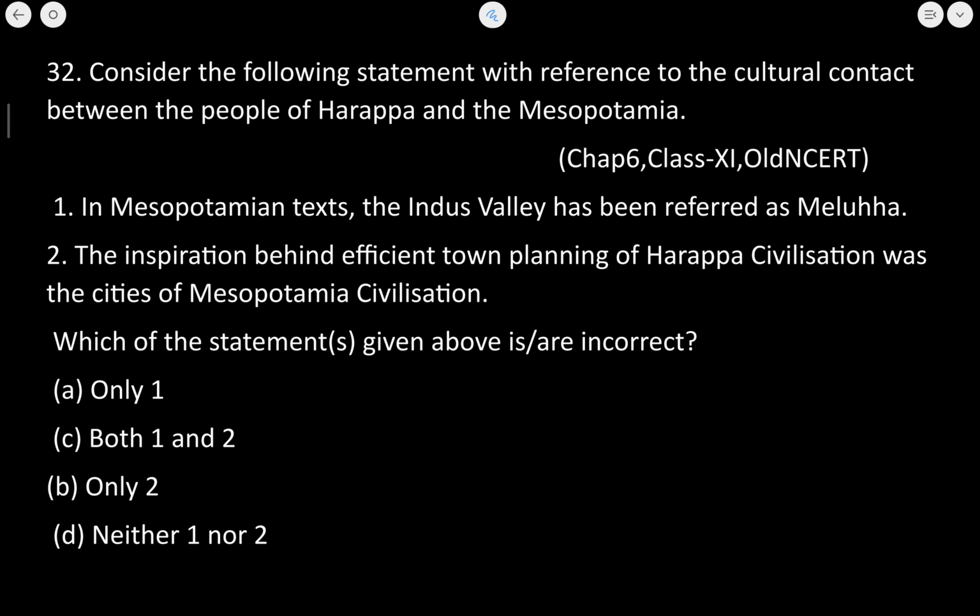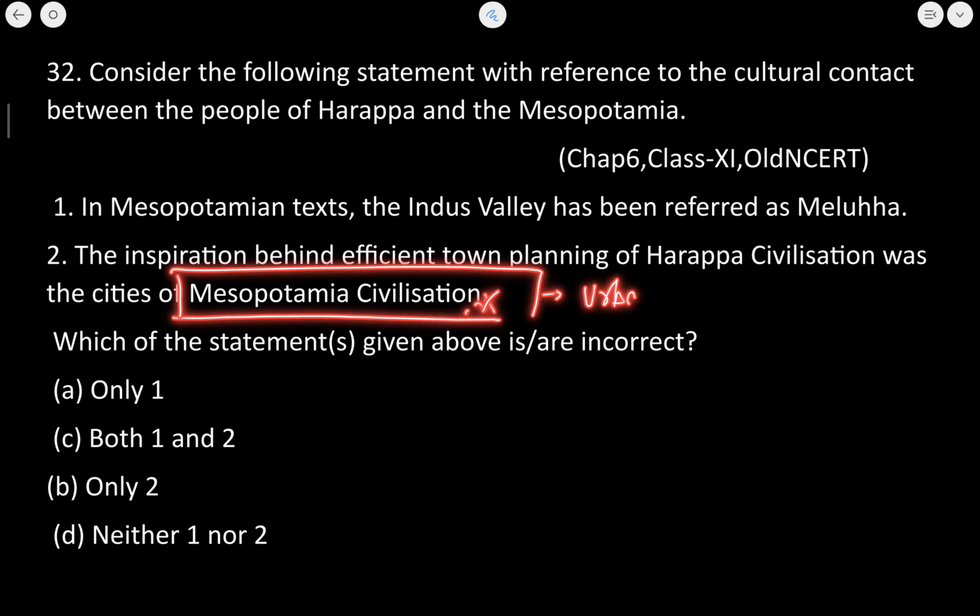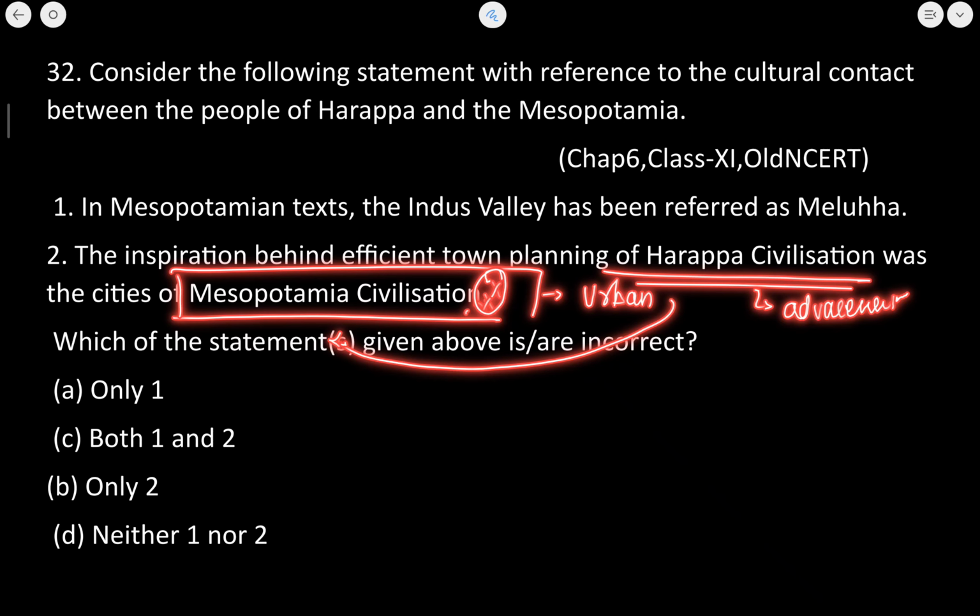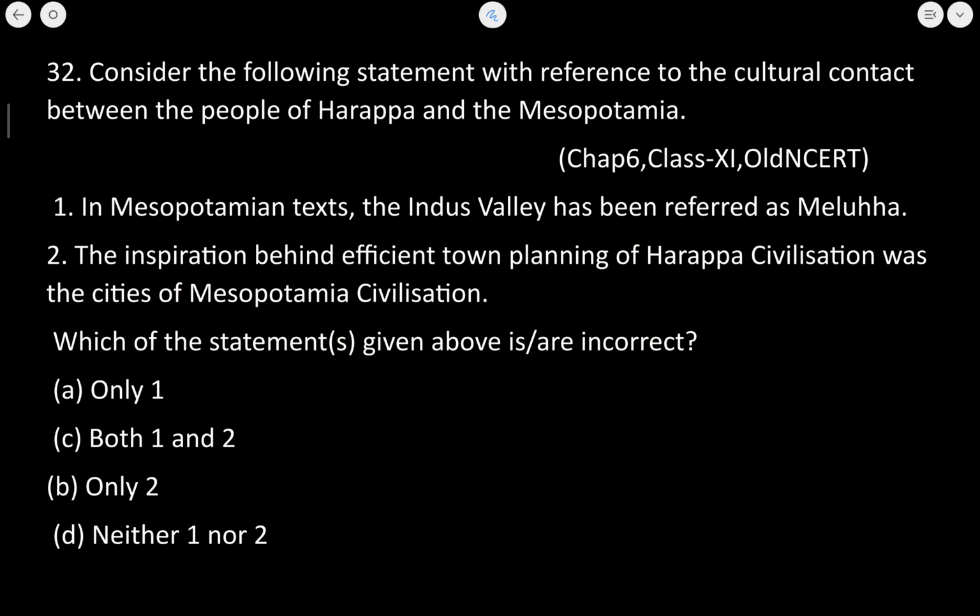Now, this statement is incorrect. Why it is incorrect? Because the elements of urban planning or the town planning were missing in the case of the Mesopotamian civilization. Harappan people were more advanced and they were independent, and this idea of urban civilization, they did not borrow it from the Mesopotamian civilization. The condition of Mesopotamia with regards to the urban civilization or the urban culture was way behind that of the Harappan culture. Okay? So we have to mention the incorrect statement. So only second statement given here is incorrect.